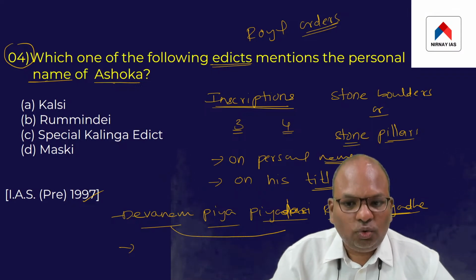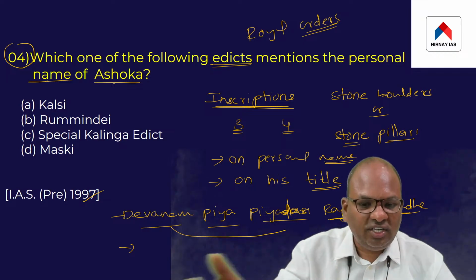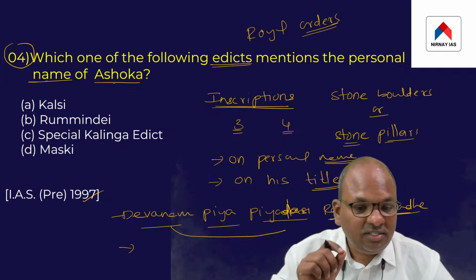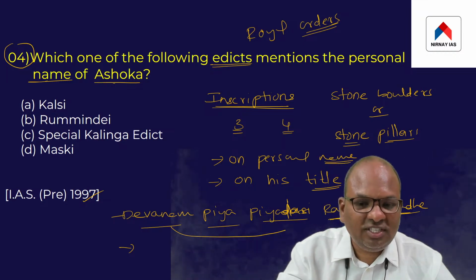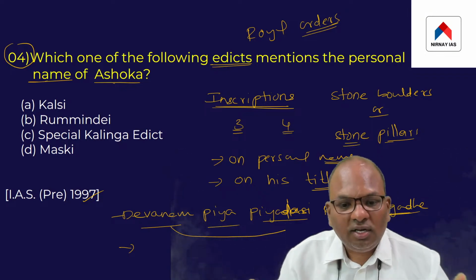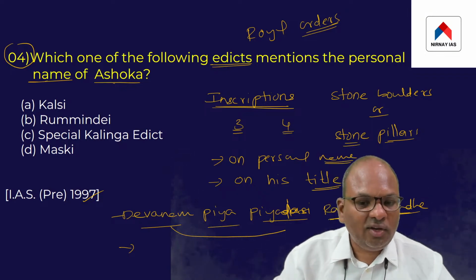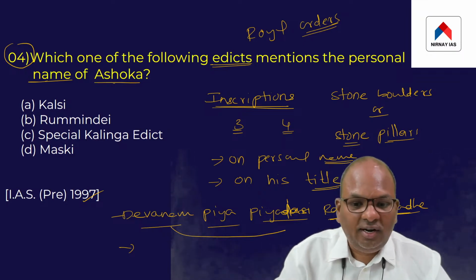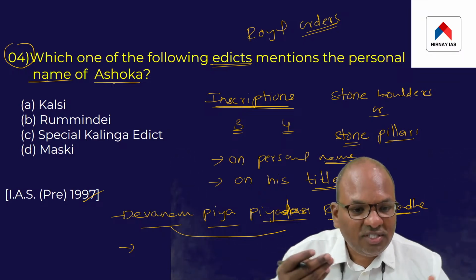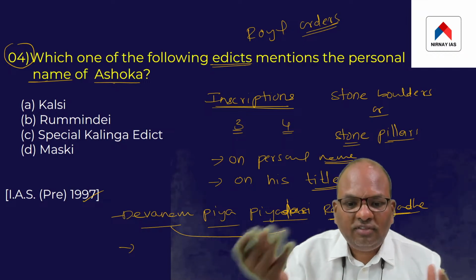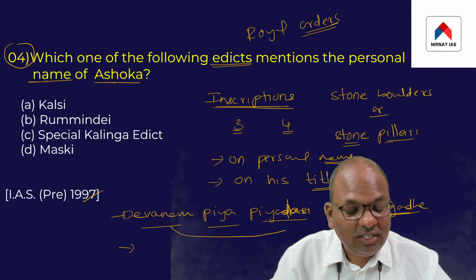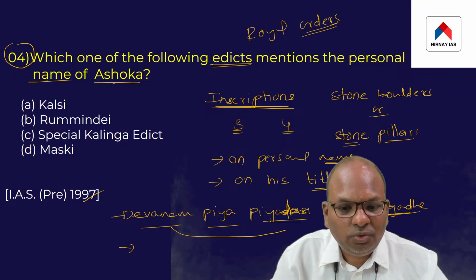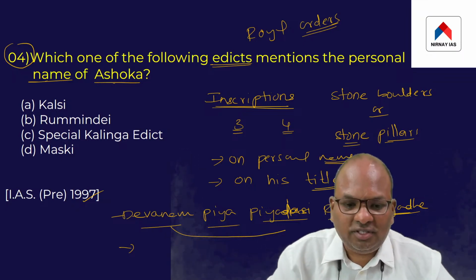Ashokan pillars were found spread across the Indian subcontinent, but the scholars, the historians, and the archaeologists did not know which actual ruler was the king who issued them. This was because Ashoka did not use his name.